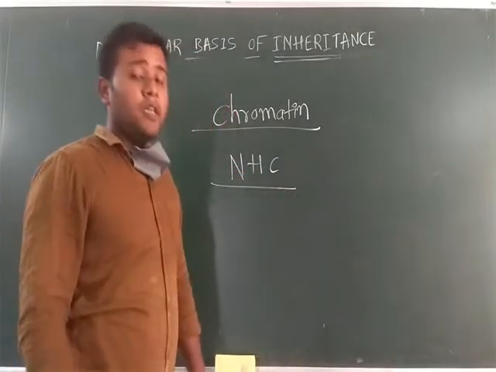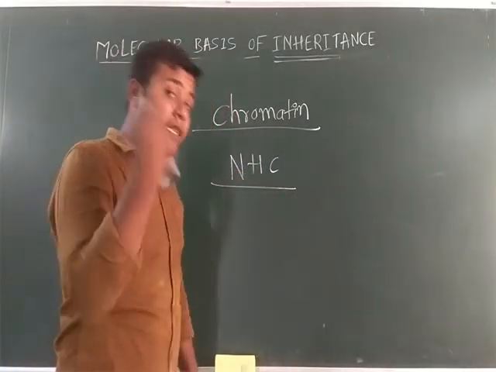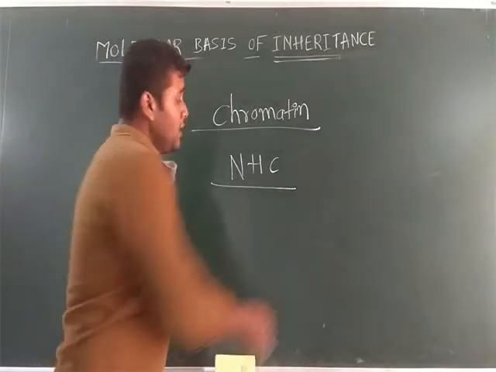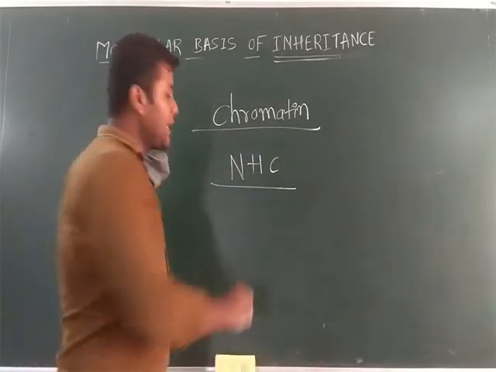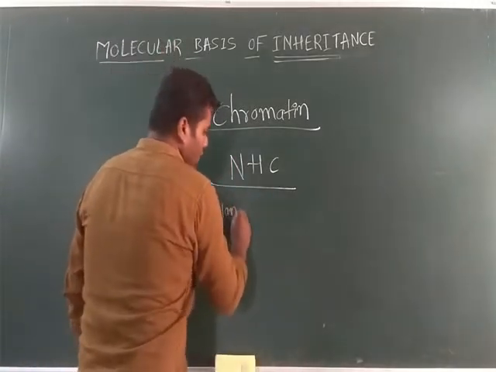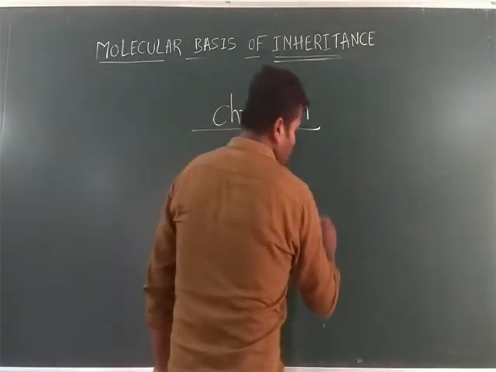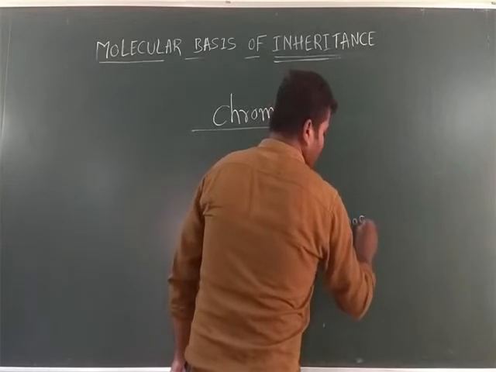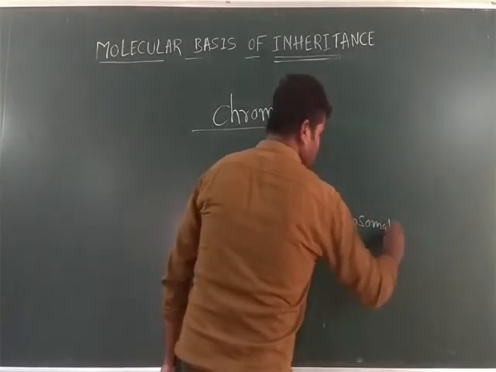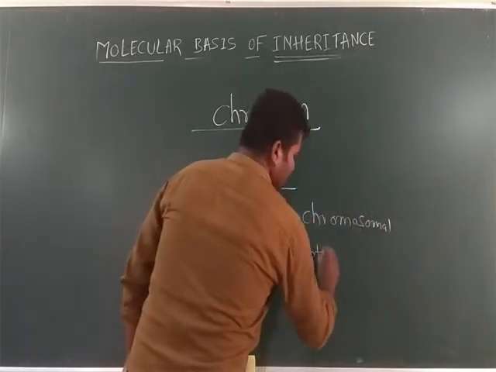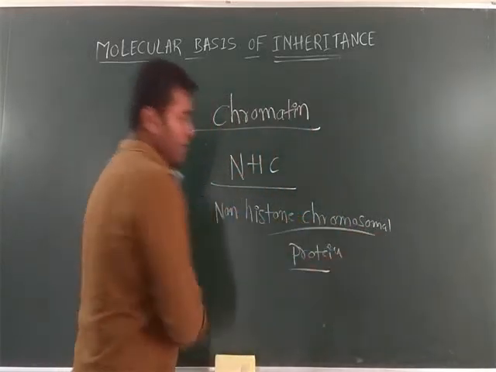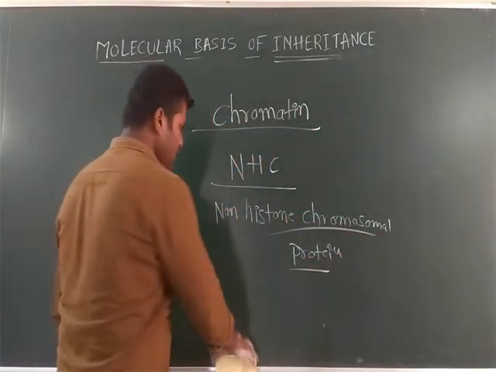To pack the DNA and form the nucleosome at a higher level, these kinds of proteins are needed. They are nothing but non-histone chromosomal proteins. Just note this for reference.